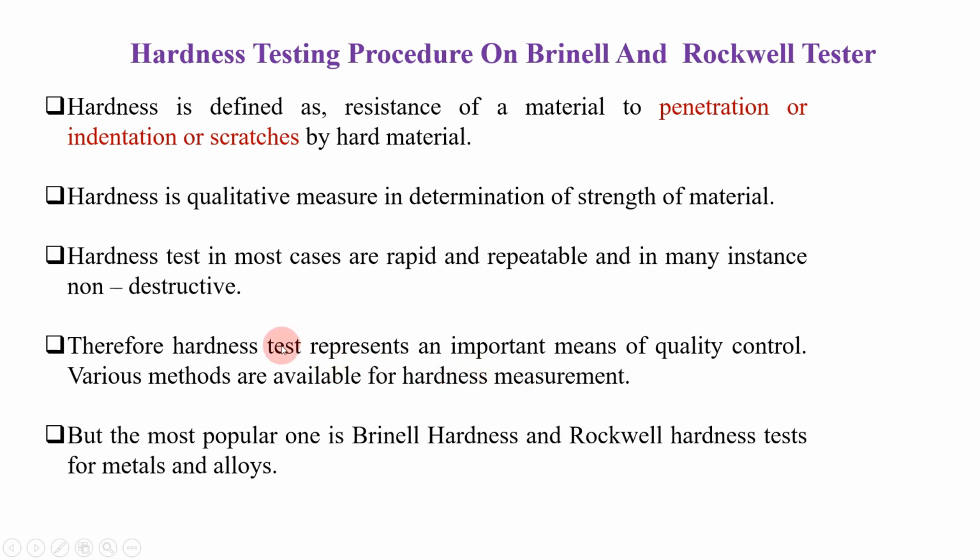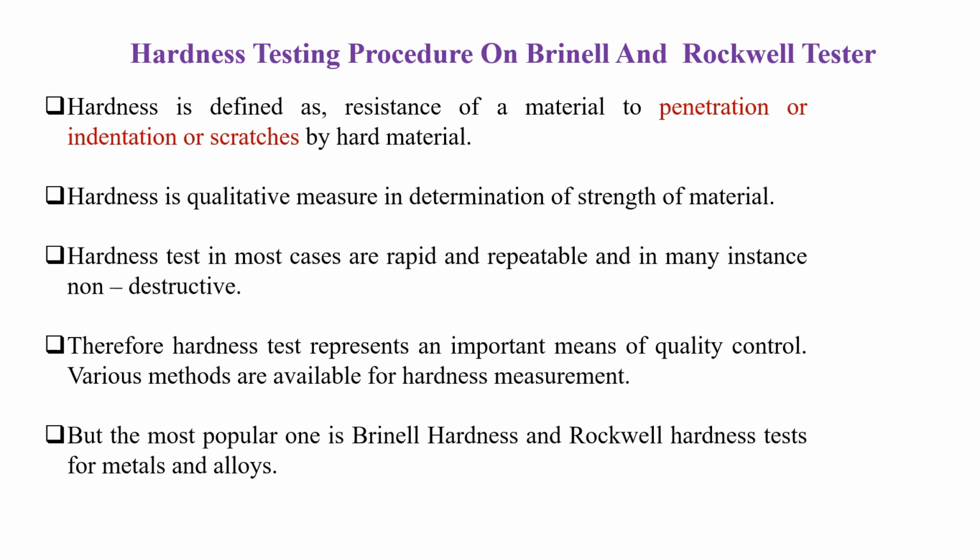So guys, this is the importance of hardness, because in quality control and for determining the strength of material, hardness is a very important parameter. But the most popular ones are the Brinell hardness test and Rockwell hardness test, that we are going to see. So why are we checking hardness? Because it is a very important phenomenon for determination of the strength of the material. And the second reason is that in quality control, hardness test plays a very important role. That is why it is important to test the hardness.